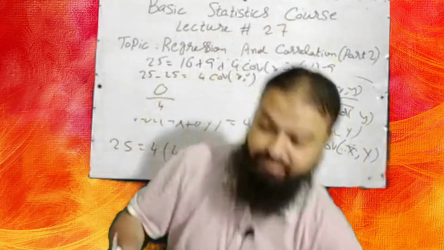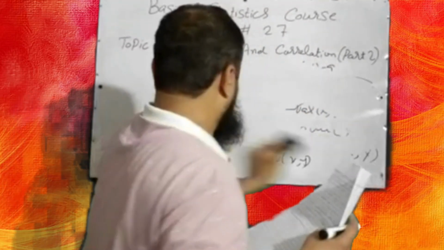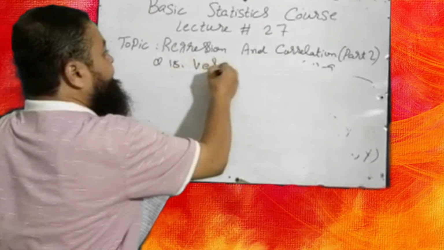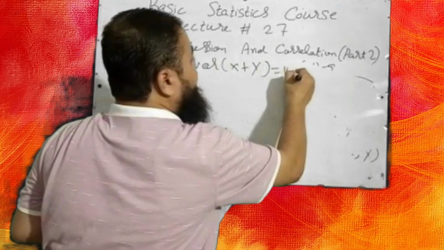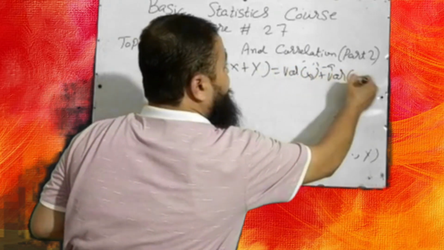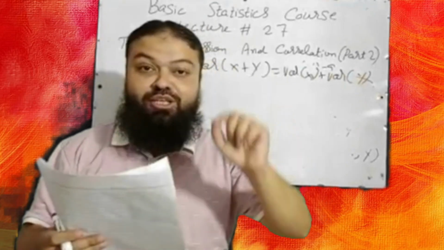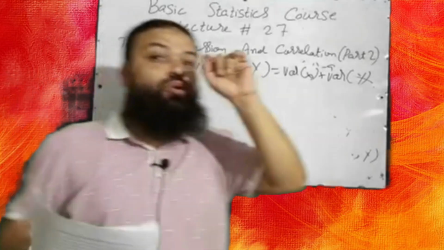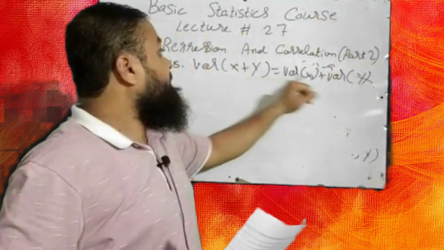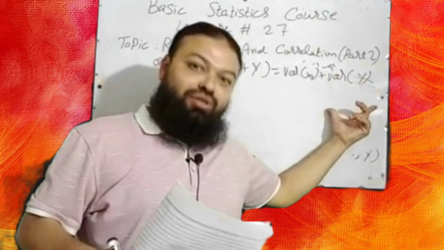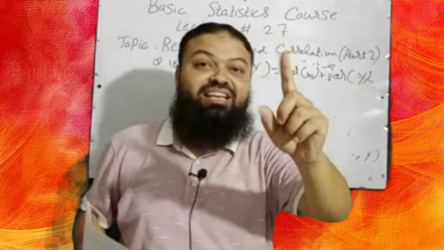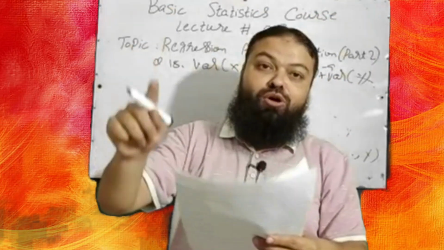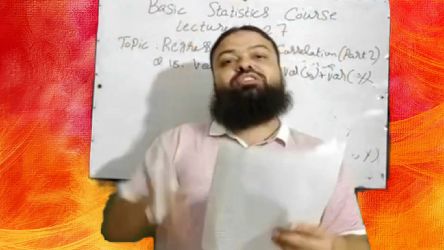Question number 15. If variance of x plus y is equal to variance of x plus variance of y, then the value of the correlation, dear students, I have taught you the formula of variance of x plus y. If covariance is not 0, then the formula will have plus 2 covariance of xy. Covariance is not given, it means x and y are independent. Covariance is 0. When covariance is 0, r will also be equal to 0. Option number A is 0. That will be the correct option in the exam.